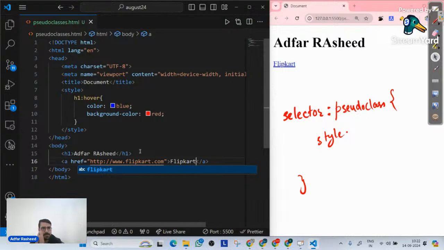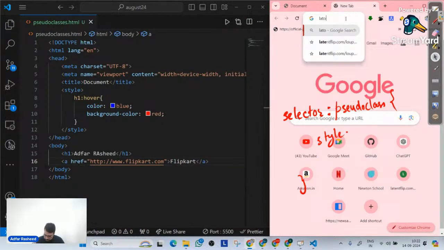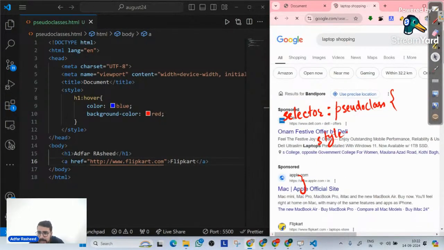Guys, let me ask a simple scenario. Maybe you might have observed it in your web applications. Let's talk about Google. You search something on Google. Let's suppose I simply search laptop shopping. Now please try to understand what I'm trying to say. As of now, if you see, this link looks like this, right?